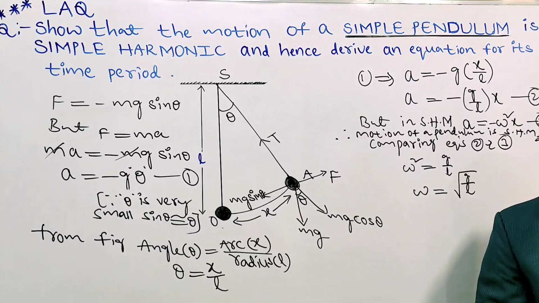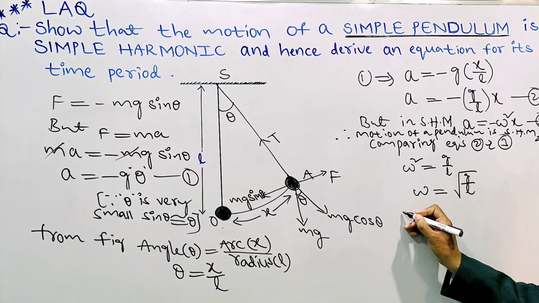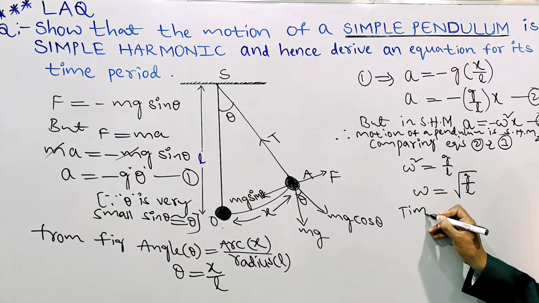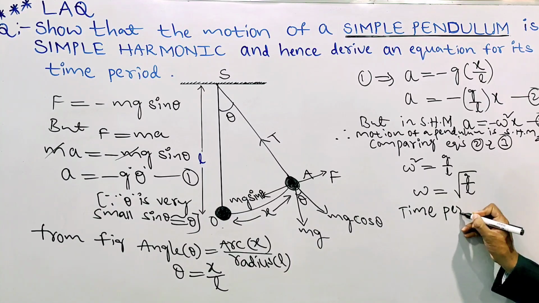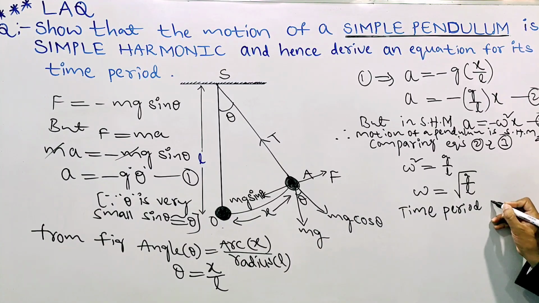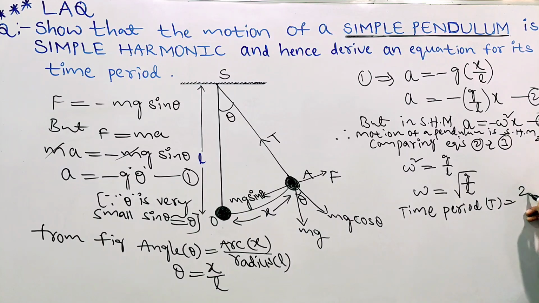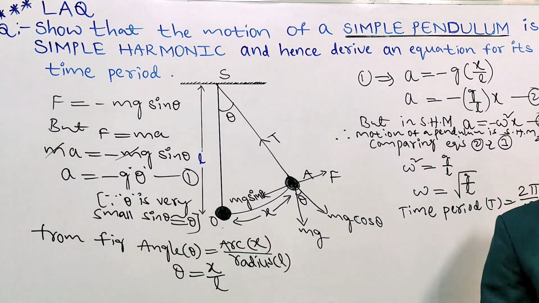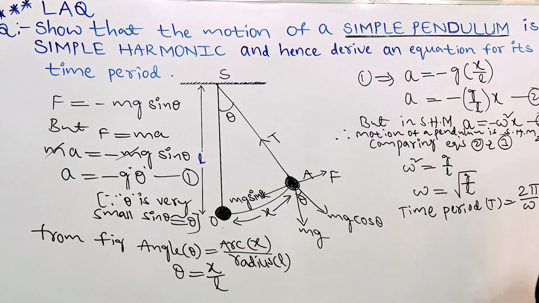The time period formula in angular motion is T equal to 2 pi by omega.